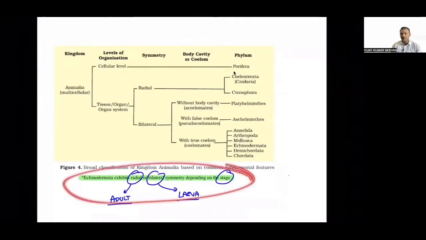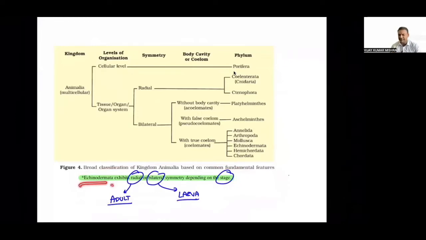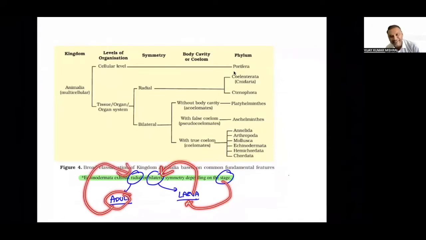In the new, updated NCERT textbook, Echinodermata exhibit radial as well as bilateral symmetry depending upon the stage. If the stage is larva, they will show bilateral symmetry. If the stage is adult, they will show radial symmetry. I hope this particular point is taken and well understood by you.